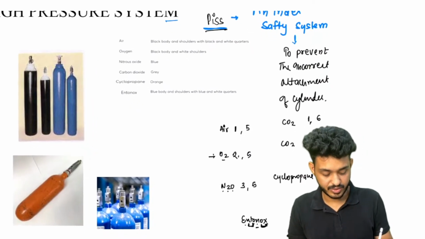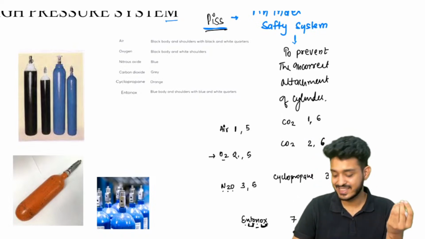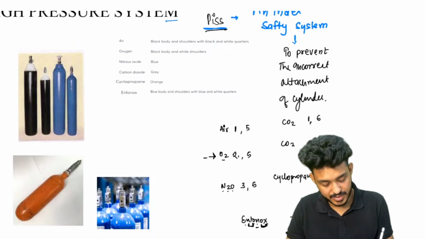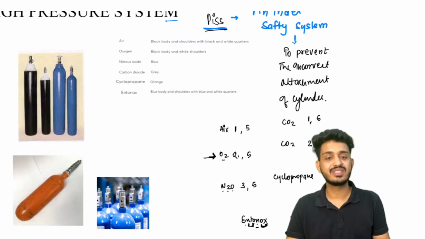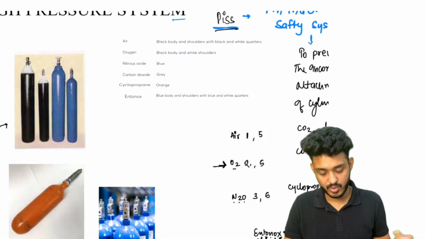So in that question, they have asked about oxygen. The patient is having dyspnea, right? So what is the pin index that we are using for oxygen? That is your 2 5. Okay, that is your 2 5. Now let's talk about the color.